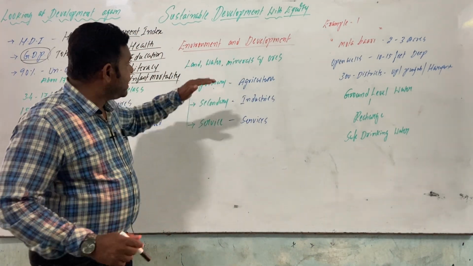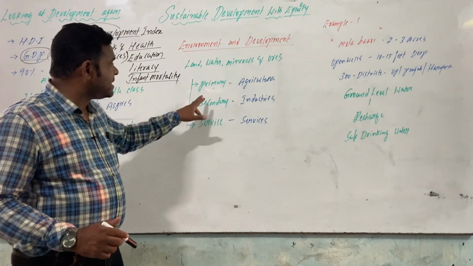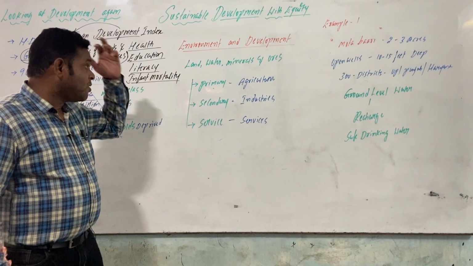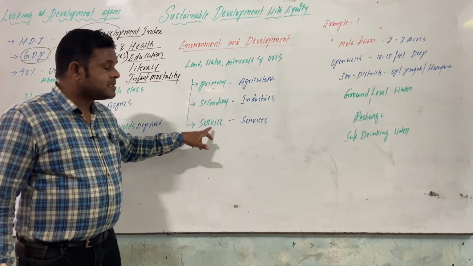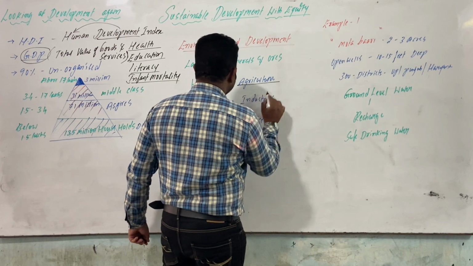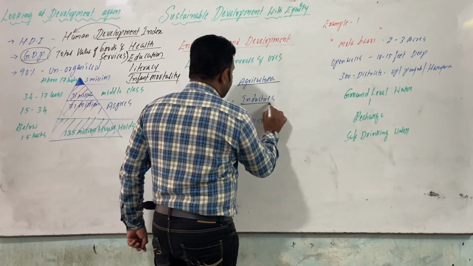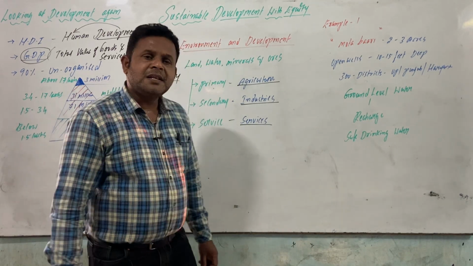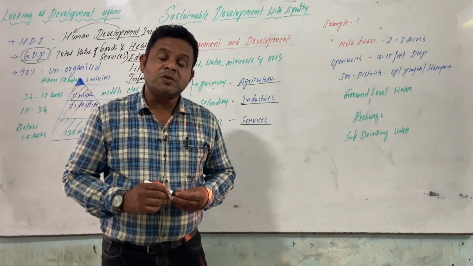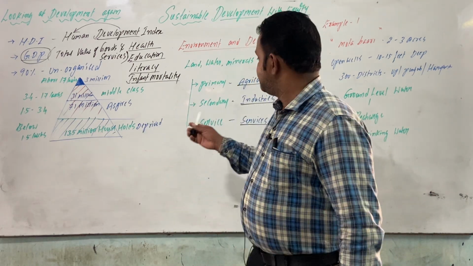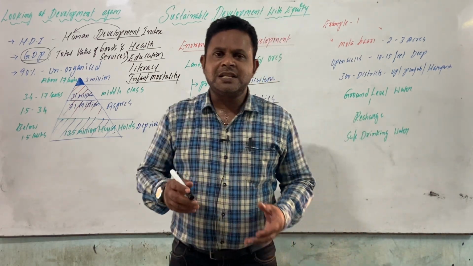To let you know about these two differences, there are three sectors, as we have already learned in the previous class. What are they called? Primary, secondary, service. Primary is related to agriculture. Secondary is industries. Service is whatever the service. And in this, you have to notice that production depends upon factors of production. Suppose you take agriculture, agriculture means what?